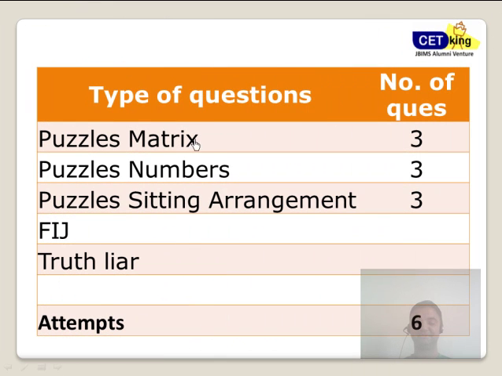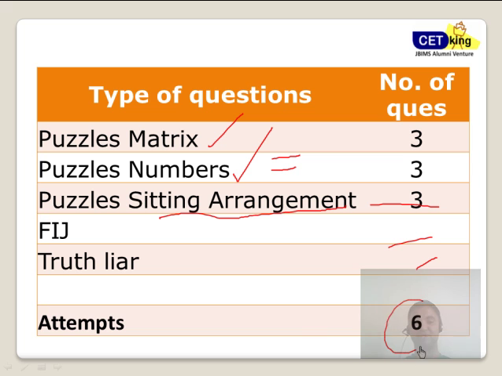Fine. 3 questions were based on the matrix based question. 3 questions based on numbers. Numbers can be a lottery based question. Number can be anything, like a man puts a lottery, 3 kinds of tickets are available. So number based thing. And 3 sitting arrangement. 6 cars are parked, 3 in front of each other, like that. FIJ, truth liar were not there in my paper, but yes, you can expect these kinds of questions as well.